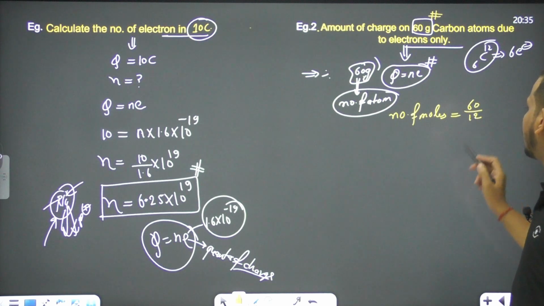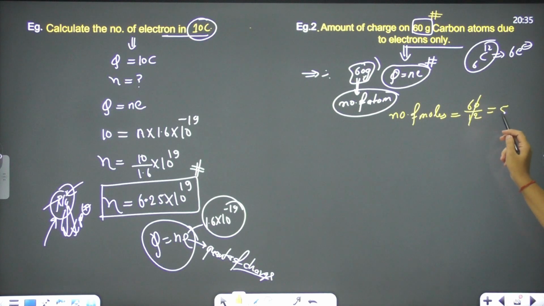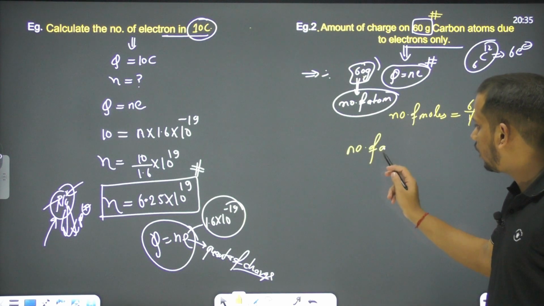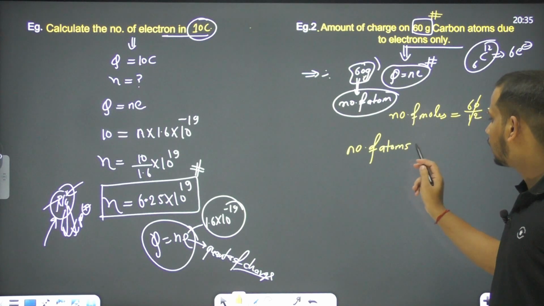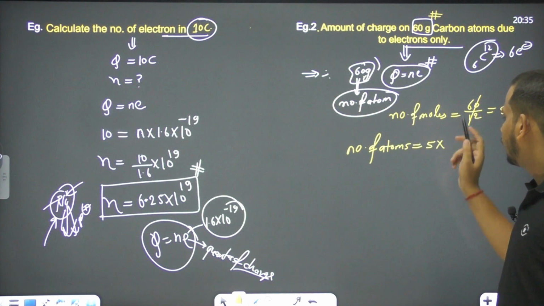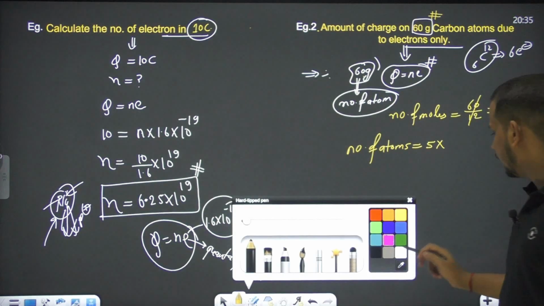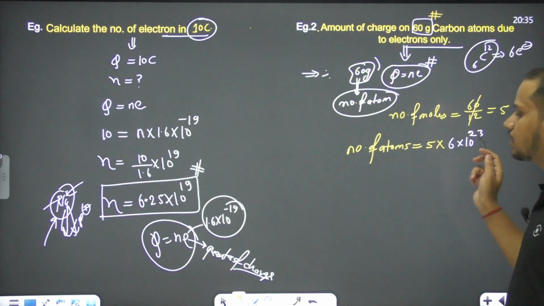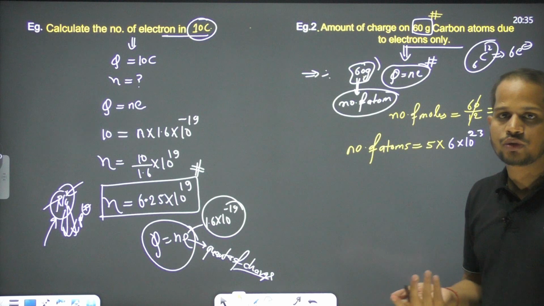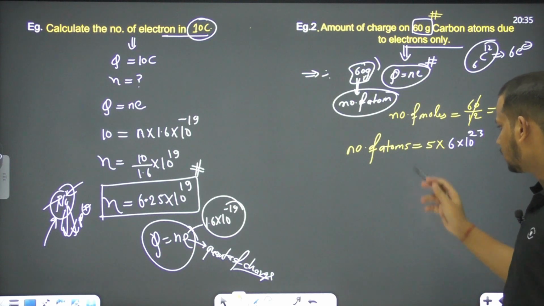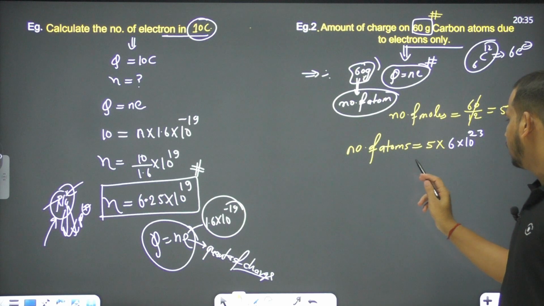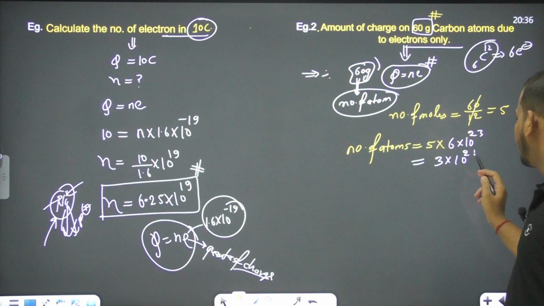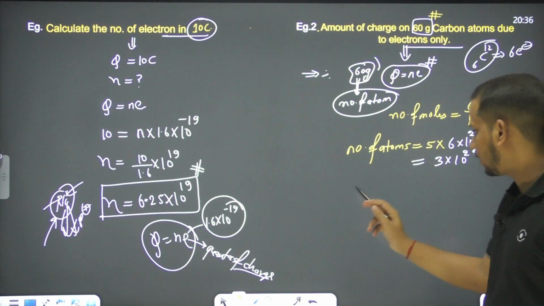So what is the number of moles here? It's 60 divided by 12 for carbon, so this is 5 moles. What is the number of atoms? Number of atoms equals 5 into the number of atoms in 1 mole, that is the Avogadro number, 6 into 10 to the power 23. I am leaving 6.023 here for calculation purposes. Multiplying, it will be 3 into 10 to the power 24. This is the number of atoms.